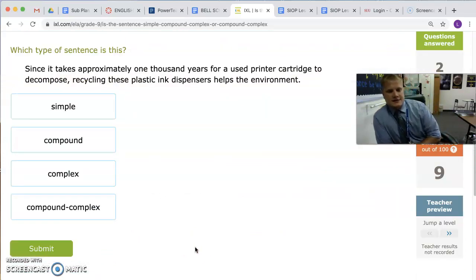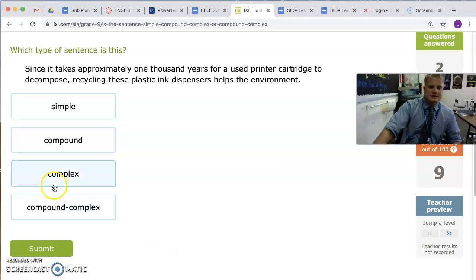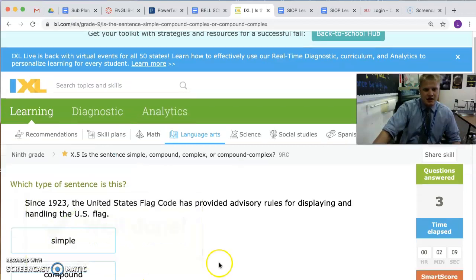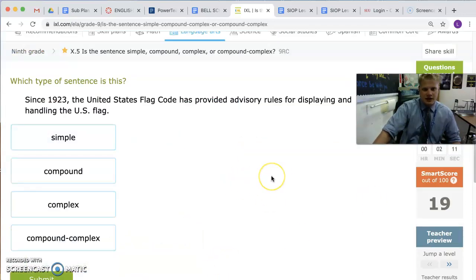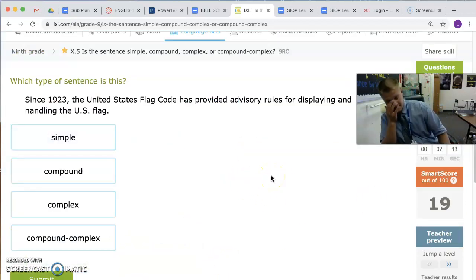So for this one, since it takes approximately 1,000 years for a huge printer cartridge to decompose, is that a complete thought? Recycling these plastic ink dispensers helps the environment. I would say this is a complex sentence because this is dependent on this phrase. Okay, so you're just going to go through and do that. Now, when you have done that, you've gotten to 80%.